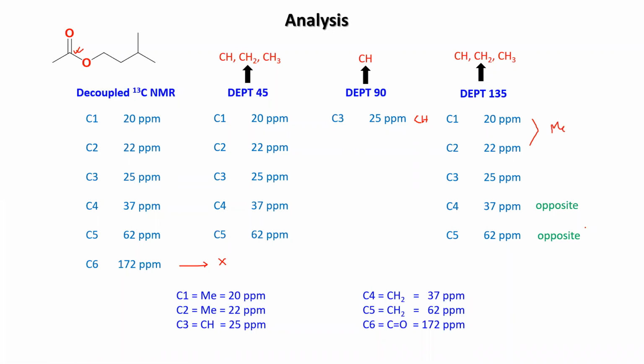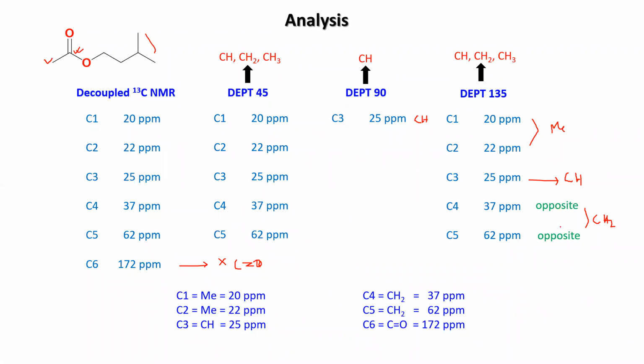Okay, so these 2 will be CH2, this is CH. Okay, and this one is C double bond O. So you can easily tell which will be the methyl carbon, where will be the CH2, where will be CH, and where is the C double bond O. You can find out. Now your only job remaining is exactly which carbon is for these two methyl and which one is for this one.